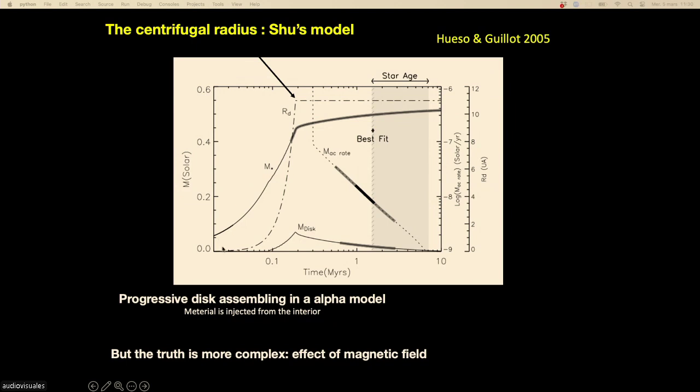So it tells you, on the y-axis, the distance at which the interstellar material falls. Initially, the interstellar material falls close to the star. You see, about 0.5 AU, okay? But as time increases, the centrifugal radius increases, okay? And after something like 100,000 years, the material can fall up to 10 AU from the star, okay? Is that clear? So the centrifugal radius is the region inside which the molecular cloud material falls, and this region increases with time, okay?